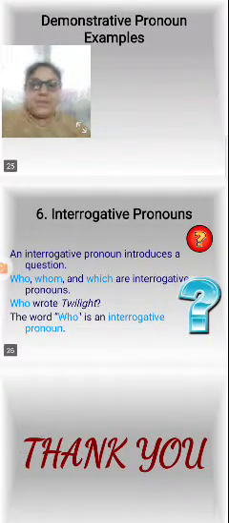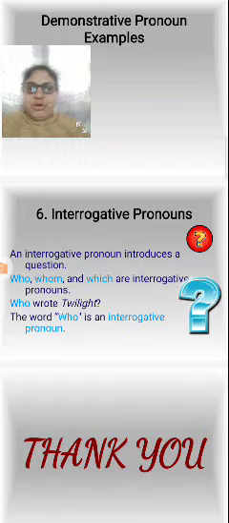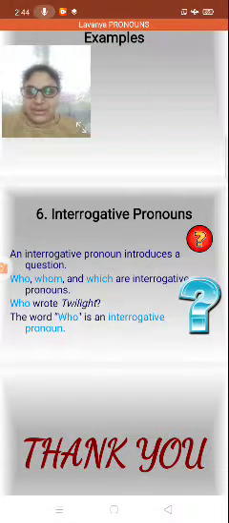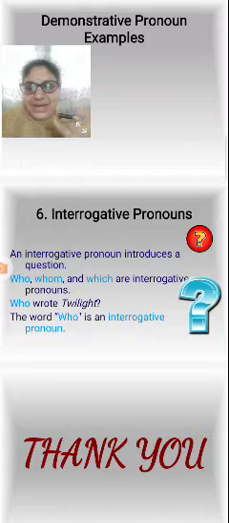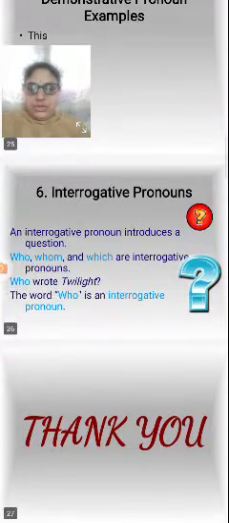The last one is interrogative pronouns. An interrogative pronoun introduces a question. Who, whom, and which are interrogative pronouns. Who wrote the letter? The word who is an interrogative pronoun.